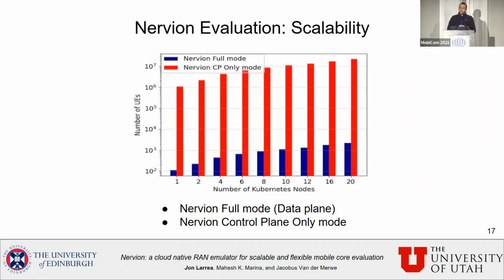We did that by removing the UE from a pod, and we now replace it by an application, a multi-thread application actually, in which each thread is a UE. With this mode, we were able to get up to 10,000 UEs per pod. That translates to around 1 million UEs per Kubernetes cluster. Sorry, Kubernetes node.